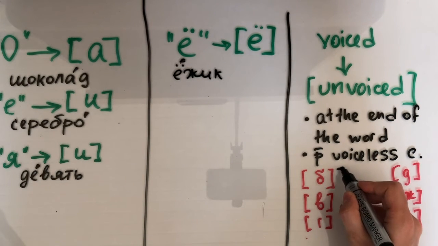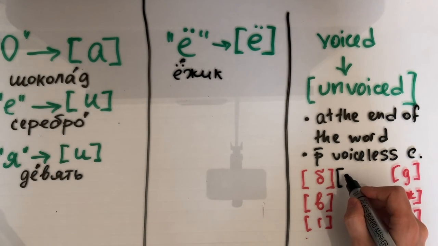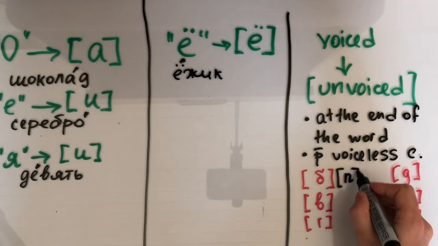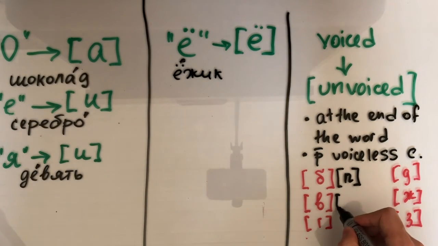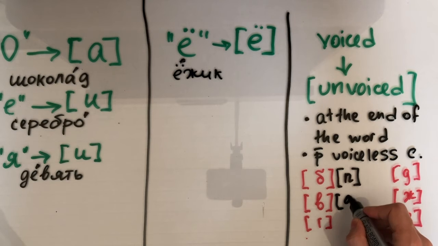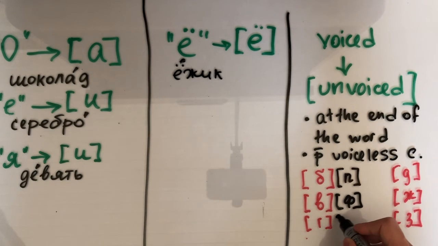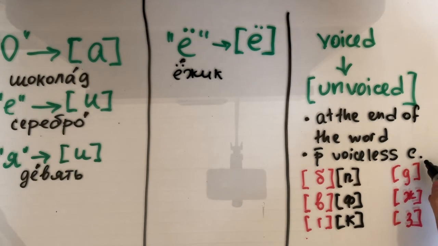Each of them has its own pair of voiceless consonant. So for example, B is paired with P. B, P. V, F. G, K. D, T. J, Sh. Z, S. Okay.